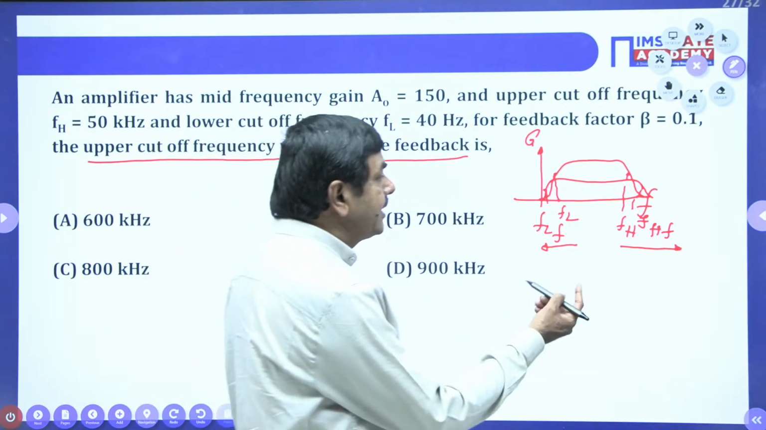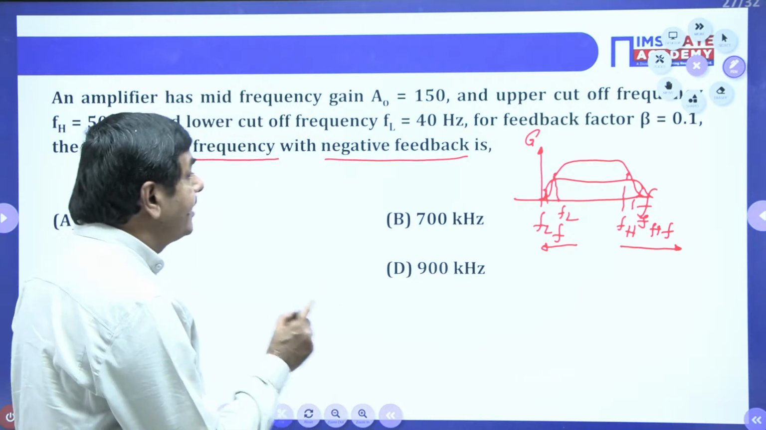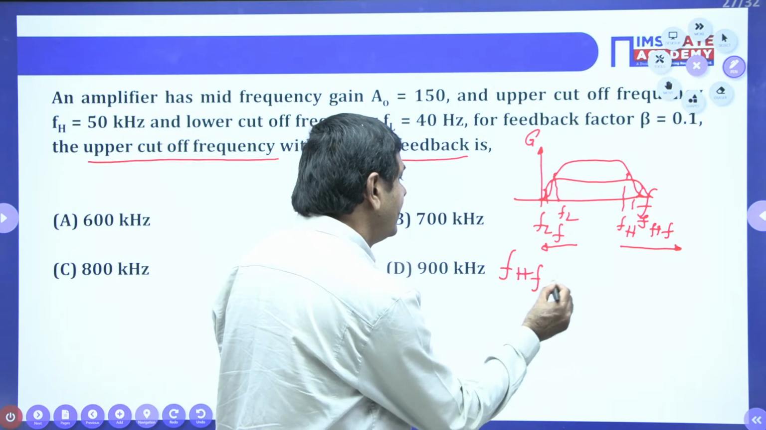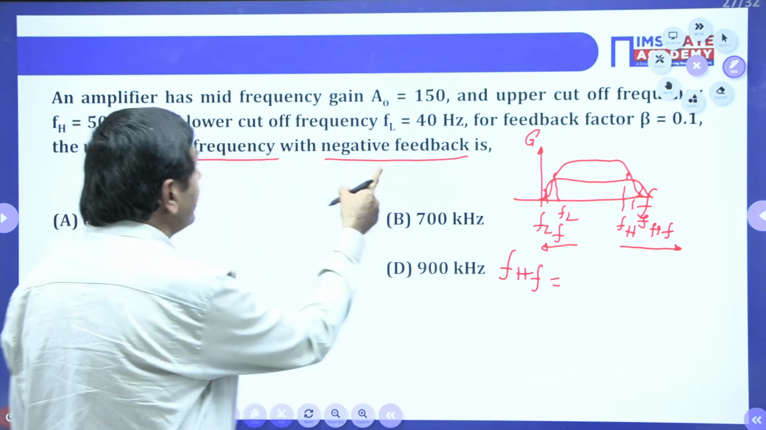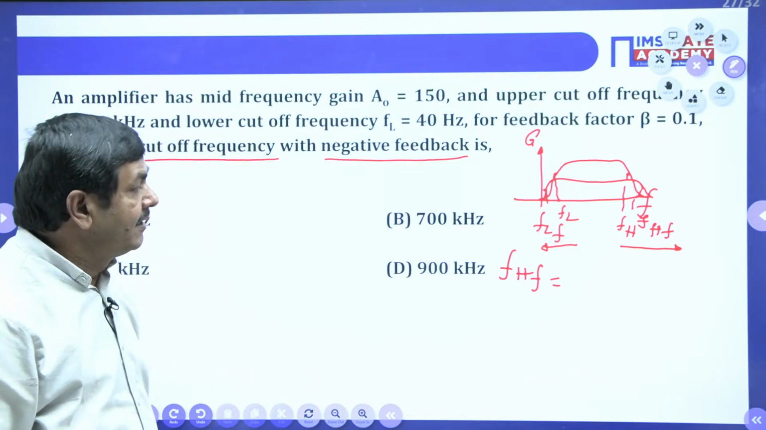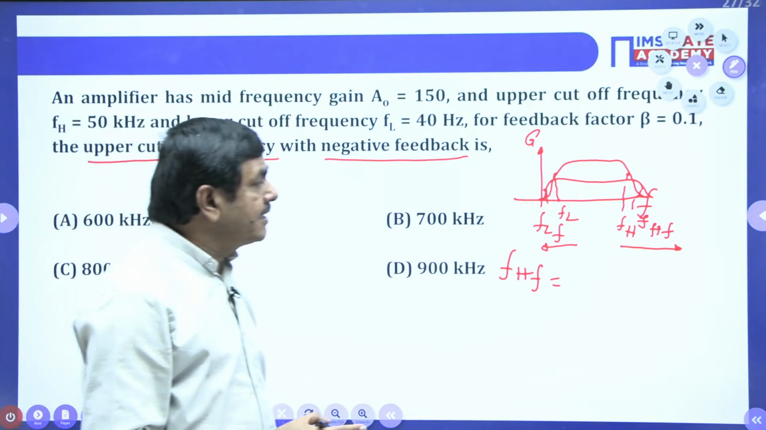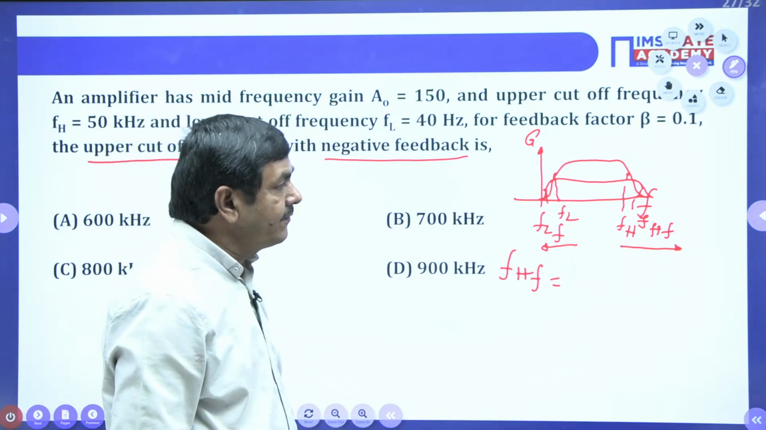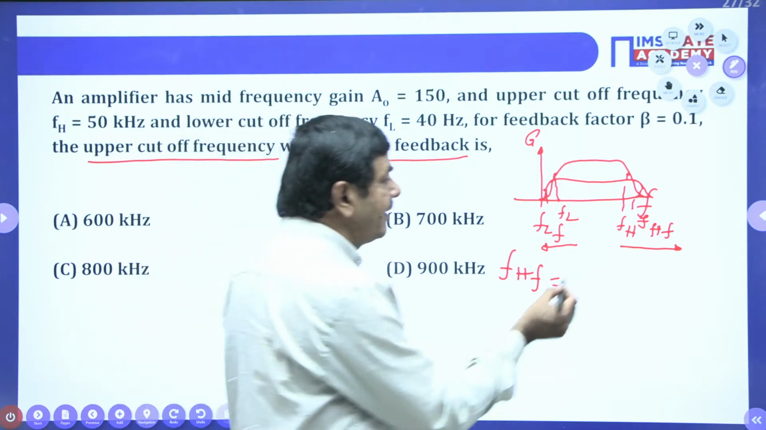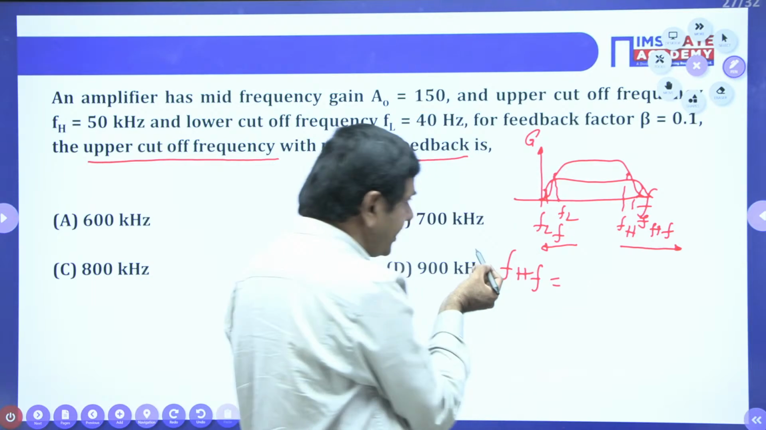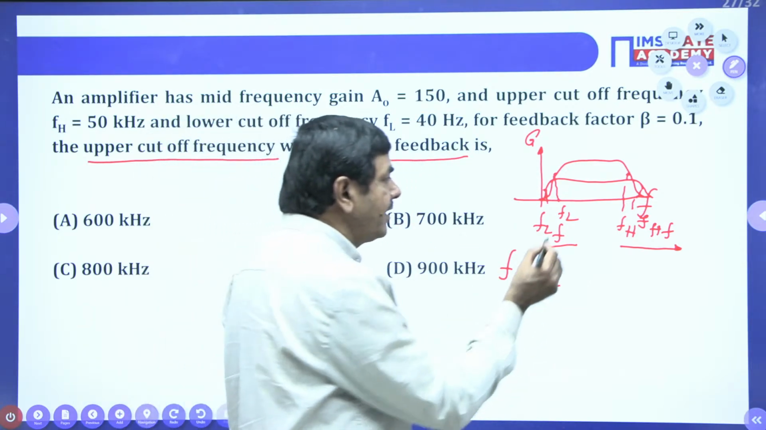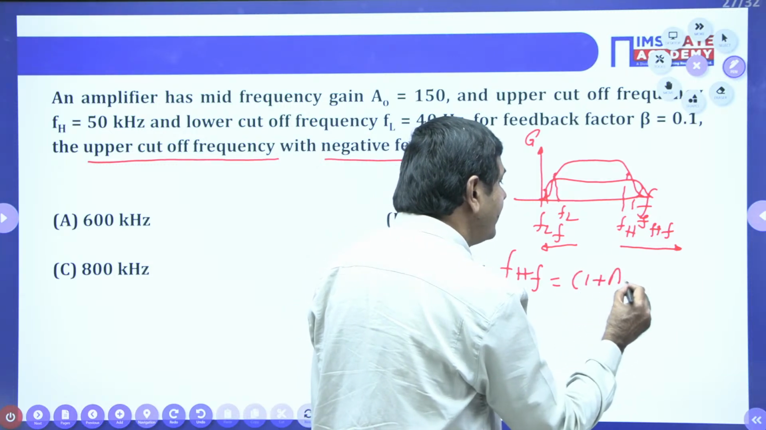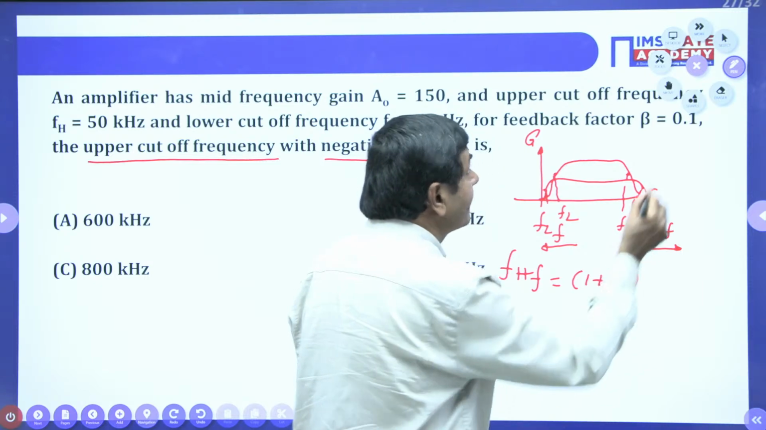Finally, in the problem, what is asking? FHF is asked to find. FHF equal to how much? It is asking the upper cutoff frequency required when the negative feedback is given. Now, you tell me, when the feedback is given, FH is increasing or decreasing? FHF is increased. FLF means decreased only, you can say. But whenever you want to find the FHF, increased means 1 plus A beta times you have to multiply. A naught is given.